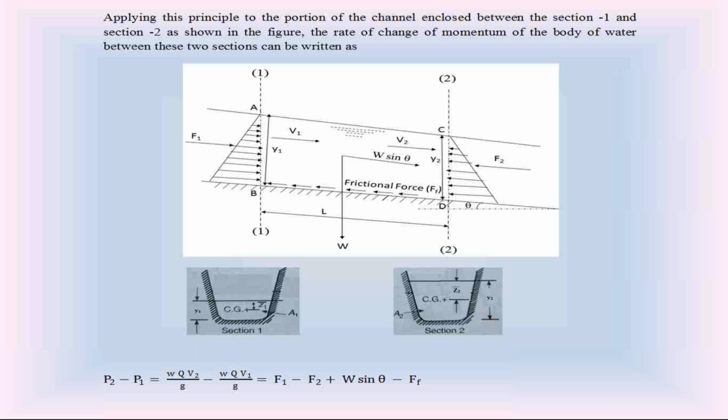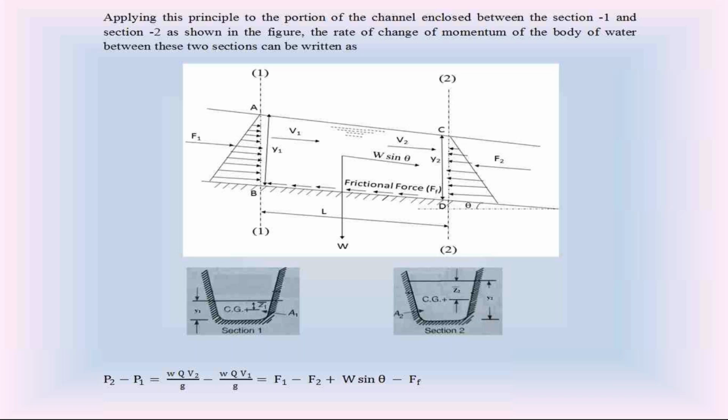Coming to section 2. At section 2 also the water is in flowing condition. So at section 2 also the water has the rate of linear momentum, that is nothing but linear momentum per unit time. Take P2 as the rate of linear momentum of water flow at section 2.